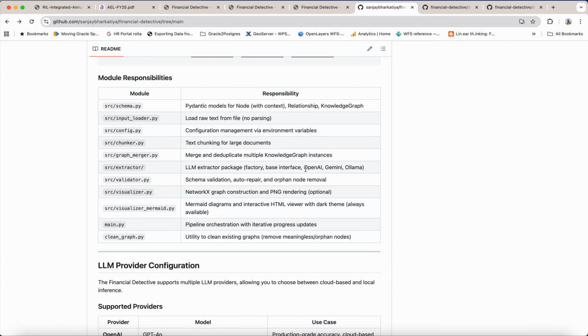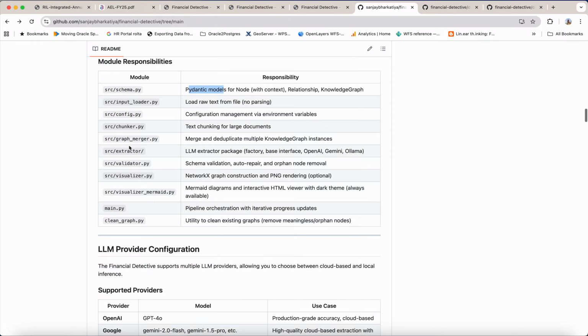These are the major modules. Main.py is the pipeline orchestration with iterative progress updates. Schema.py uses the Pydantic model for nodes, relationships, and the knowledge graph. Input loader loads your raw text. Config handles configuration management for environments. Chunker handles text chunking for large documents. Merger merges and deduplicates multiple knowledge graph instances generated through chunks.